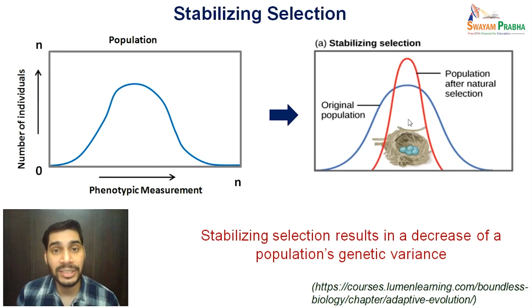These are the individuals of the average type, and thus they are favored, whereas the ones on the extremes, laying fewer or more eggs, are eliminated. So the original population, shown in blue here, turns into this type of graph, which is the population after natural selection. So stabilizing selection results in a decrease of a population's genetic variation because both the extremes are eliminated and only the average phenotypes are selected.